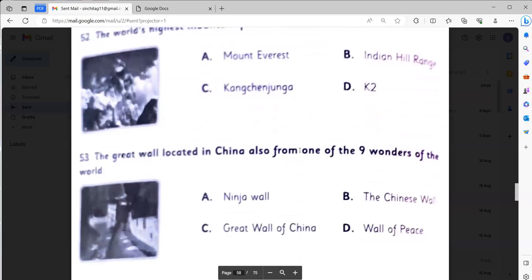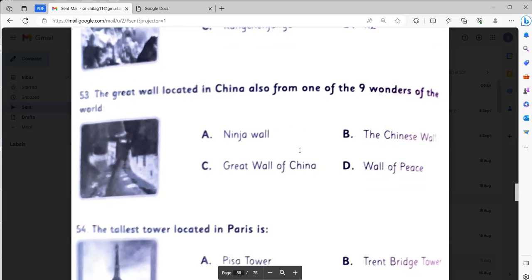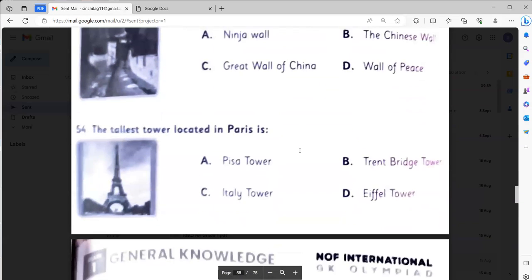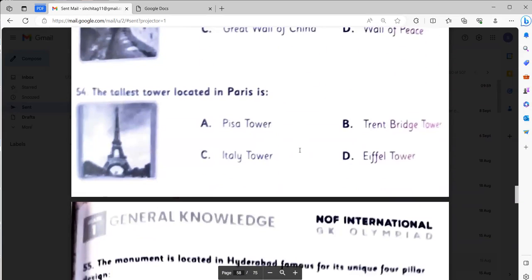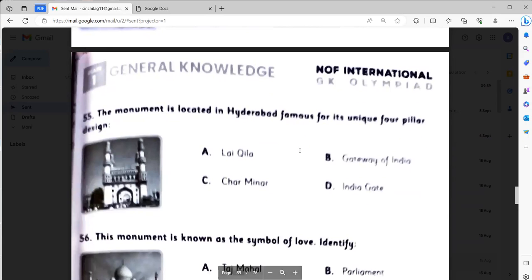Number C. The Great Wall located in China also form one of the 9 wonders of the world. Great Wall of China. Number C. The tallest tower located in Paris is Eiffel Tower. The monument is located in Hyderabad, famous for the unique four-pillar design, Charminar.